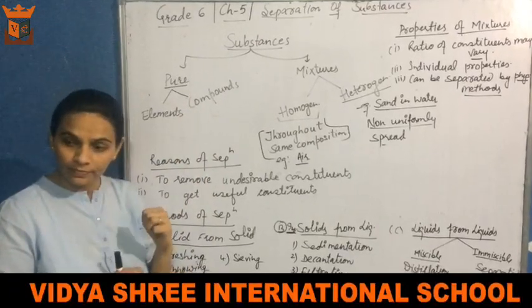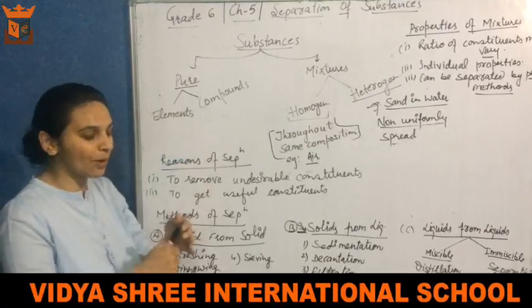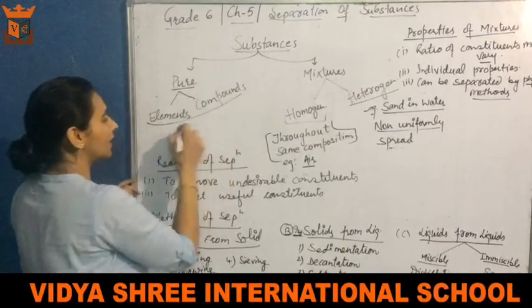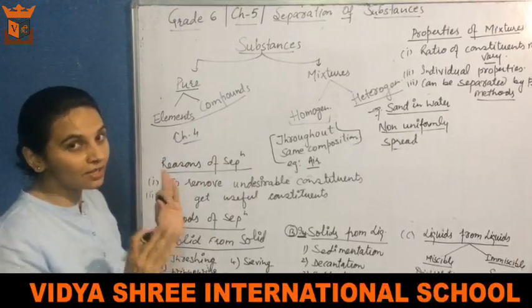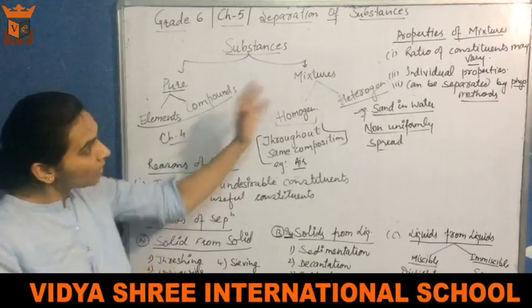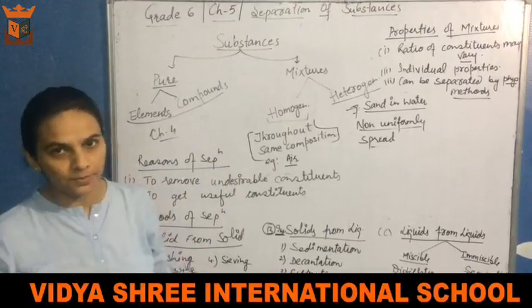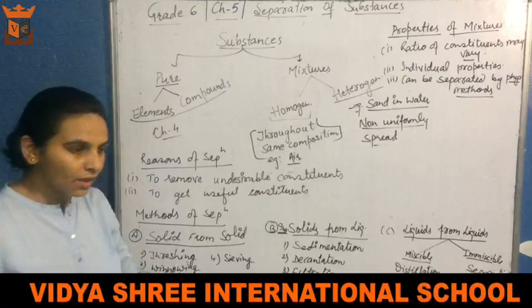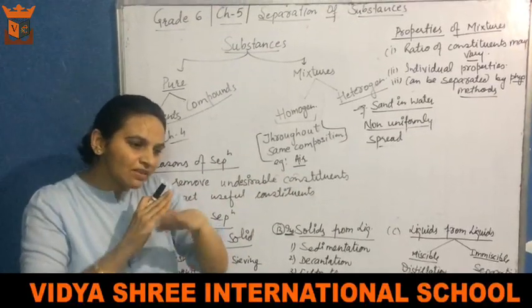Mom, we have done these in chapter number 4 also. Very good. Elements and compounds you have already done in chapter number 4. Fine. So these come under pure substances. Now, impure substances, mixtures. Mixtures can be of two types. One is homogeneous, where the composition throughout is the same, which is evenly spread.